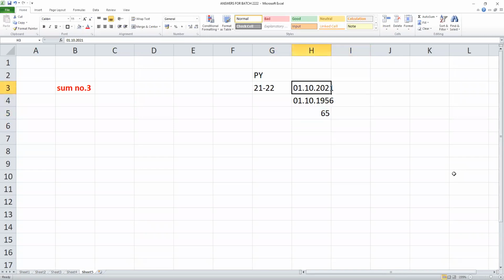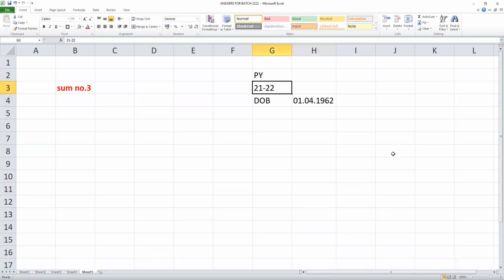Okay, students. Suppose his date of birth, I'll change. Now tell me, he was born on 1/4/1962. When will be his birthday for year 21-22 and what will be his age? His birthday is on 1st April, in the year 2021.